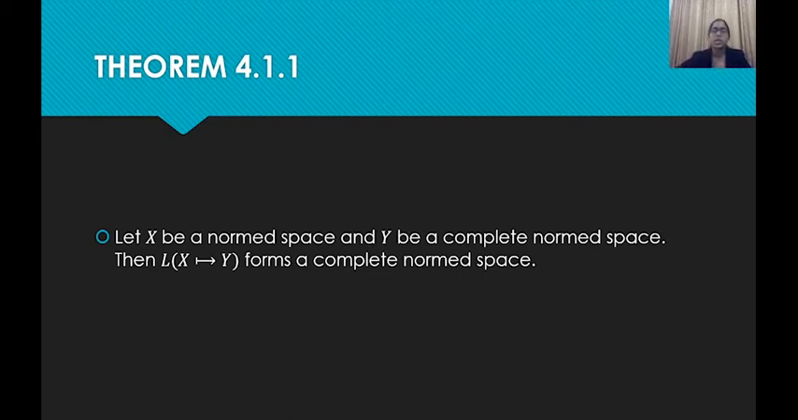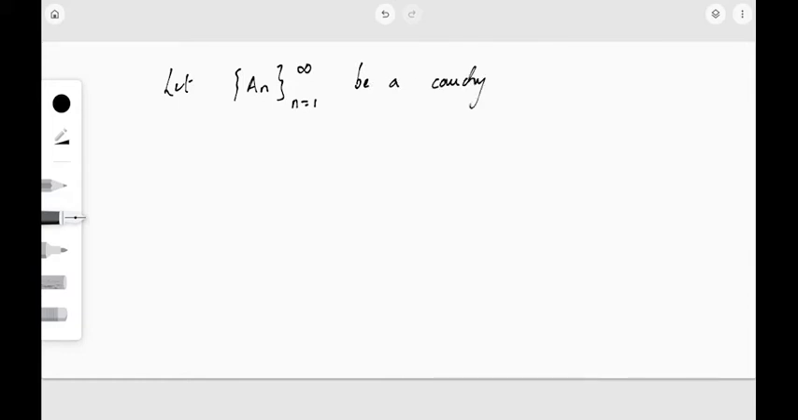For that we need to show that the space L of X,Y is complete. So we need to show that any Cauchy sequence will be convergent. So let's choose a Cauchy sequence. Let A_n, where n varies from 1 to infinity, be a Cauchy sequence in the normed space L of X,Y. Now we need to show that this is convergent.